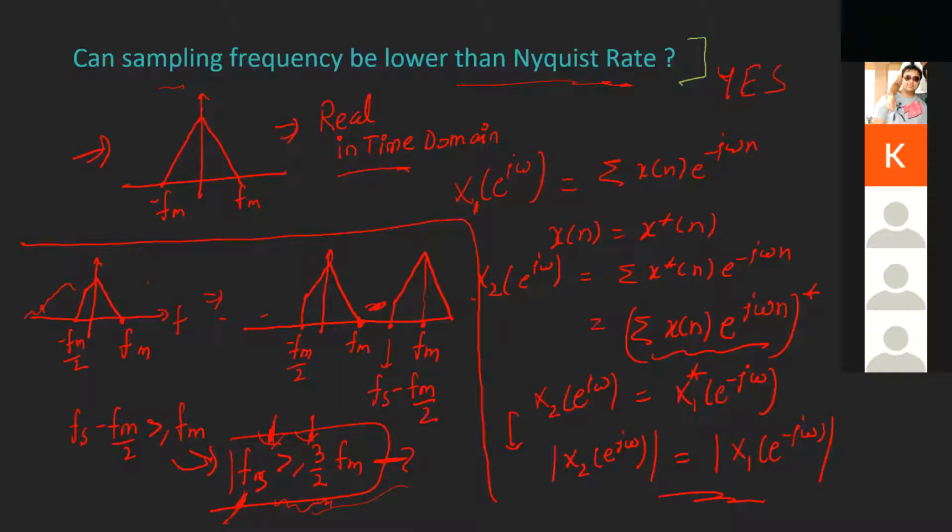So when our original signal itself doesn't follow the rule of 2Fm, then it's meeting the criteria of the Nyquist rate, right? Yeah, it is just another way of visualizing this.